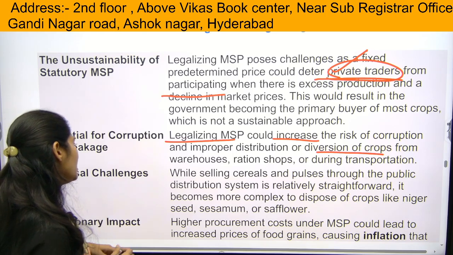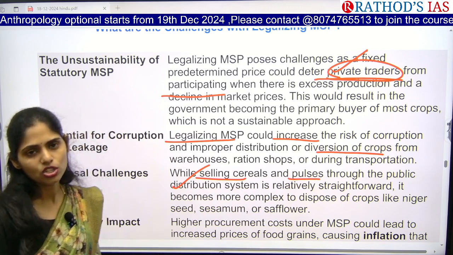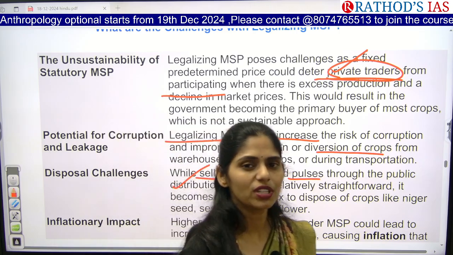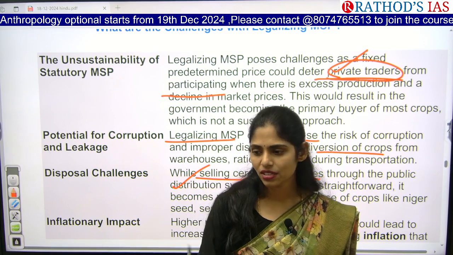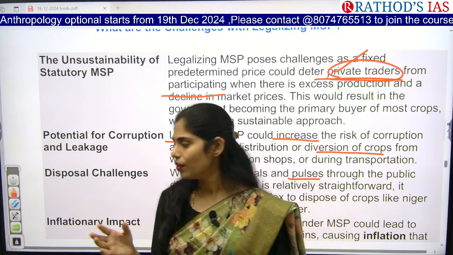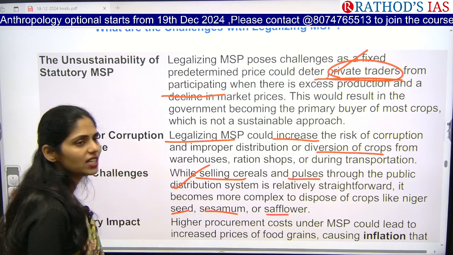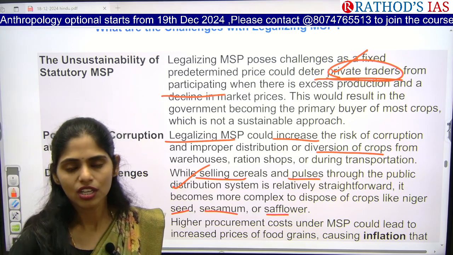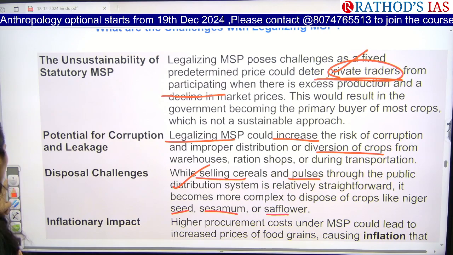And the next one here is, while selling cereals and pulses through the PDS system, it's okay. The government is buying pulses, wheat, rice from the farmers at MSP and using them under the PDS. So what happens if some crops are not given under the PDS? For example, copra, sesame, niger seeds, safflower seeds. These cannot be used by normal people every day. So because of this, there is also one important problem regarding legalizing this MSP.